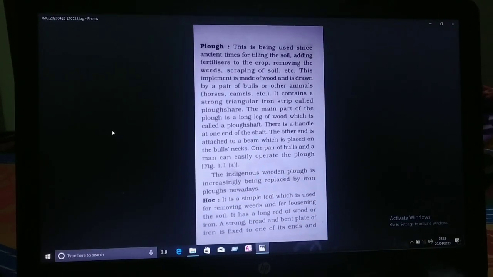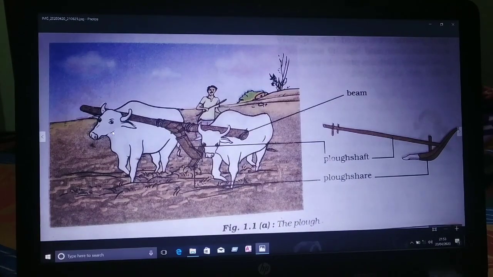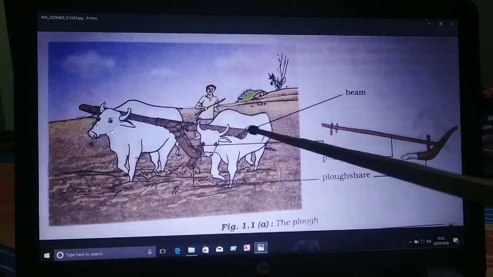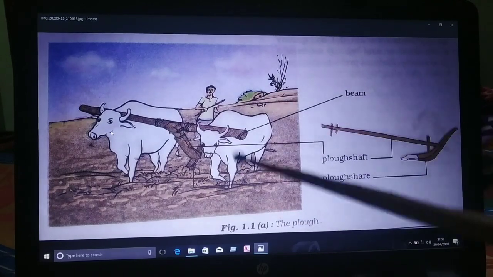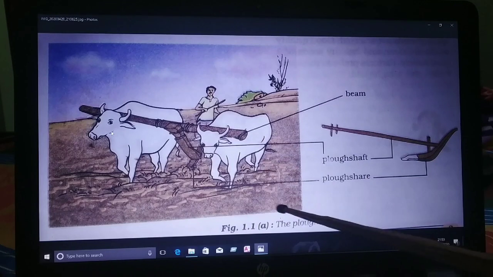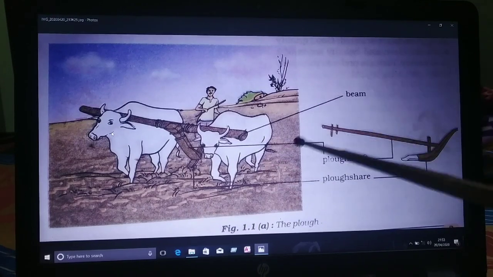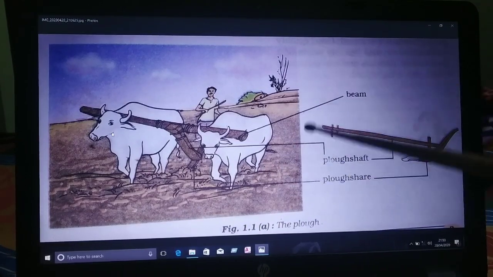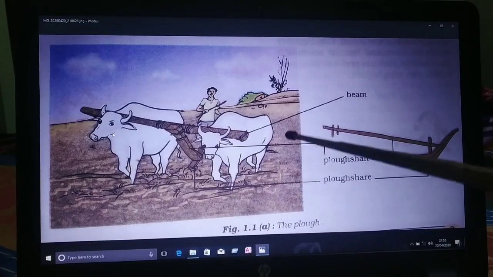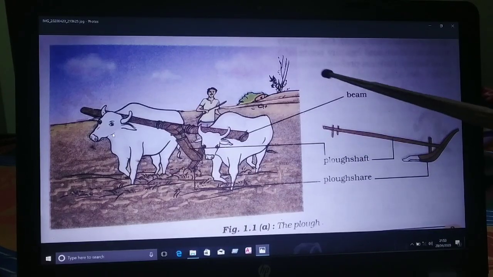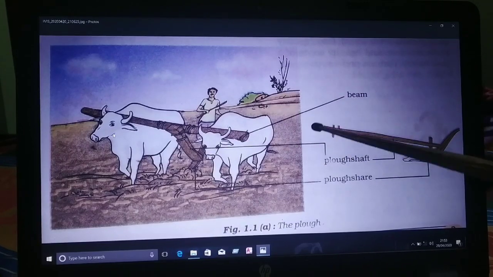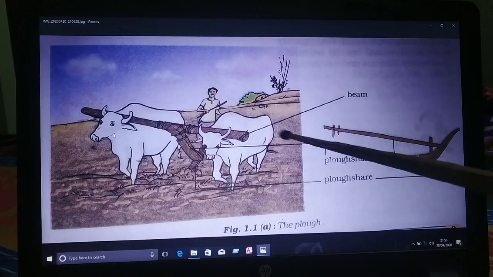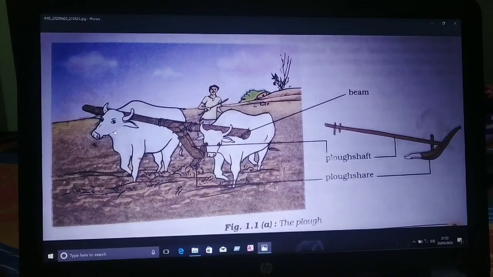So children, now we have to know about what type of tool farmers are using. See here, they are using a plough. This is how they have prepared it. Farmers work very hard to provide us crops. We are getting crops in an easy way, but behind this, how much hard work our farmers did, we have to remember all this.